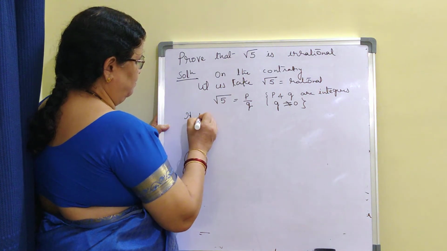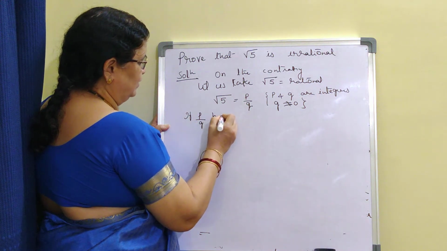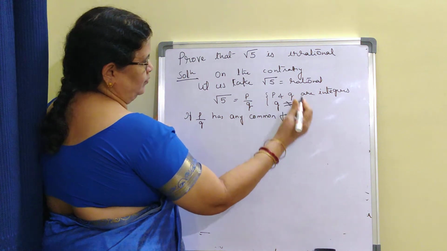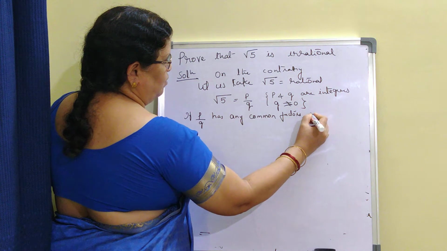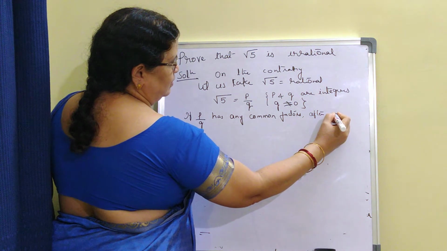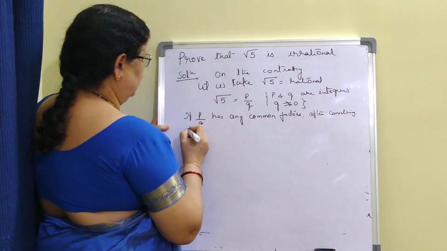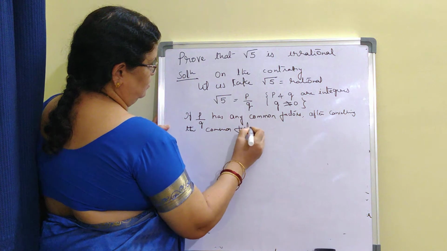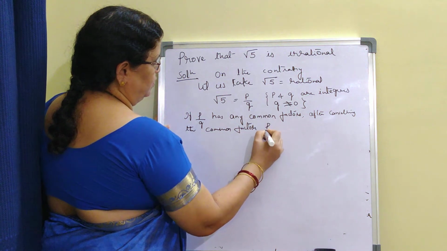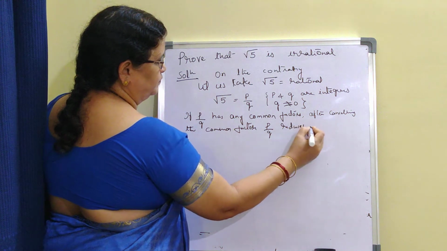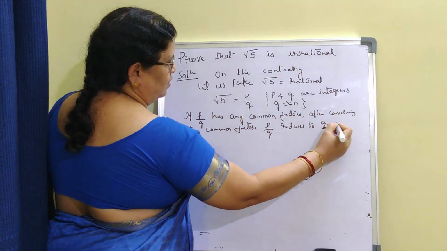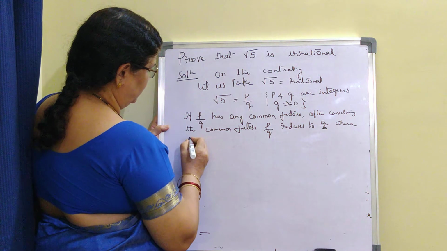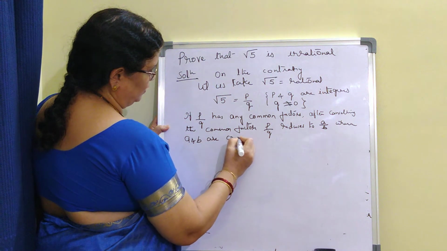If P by Q has any common factor, after cancelling the common factor, P by Q reduces to A by B, where A and B are coprimes.